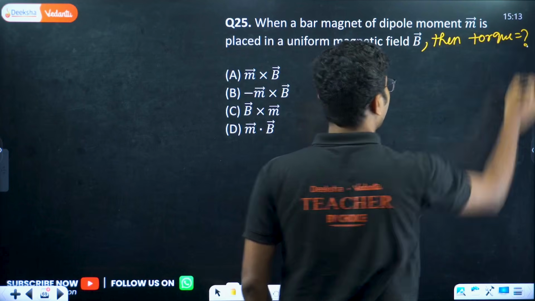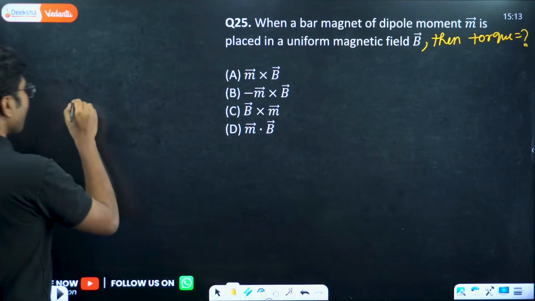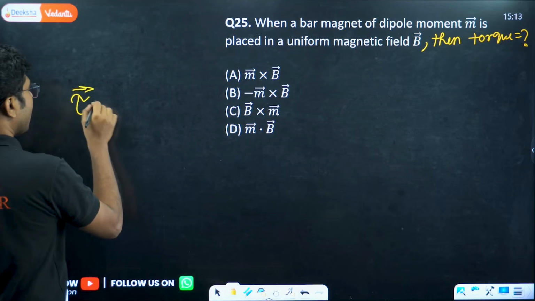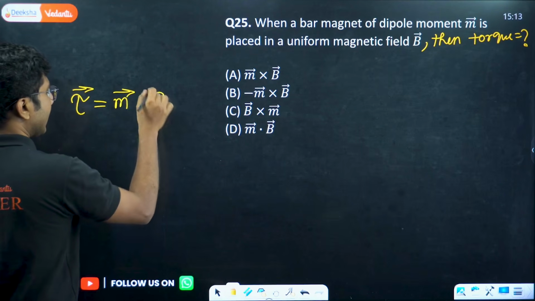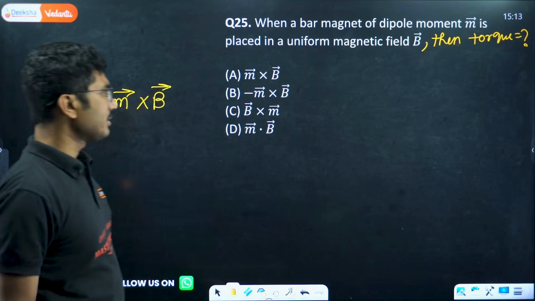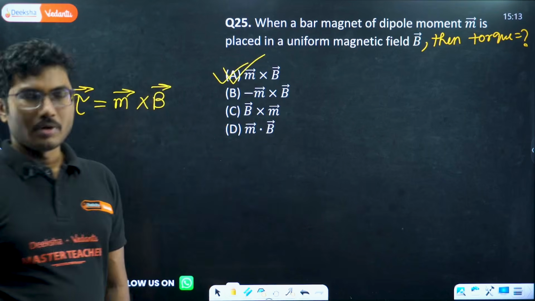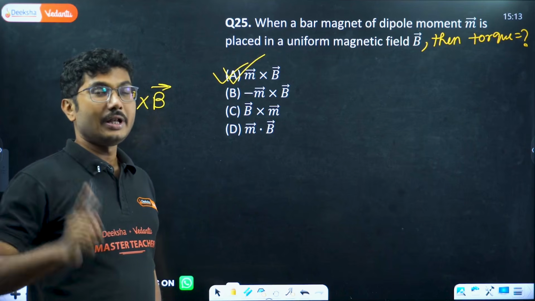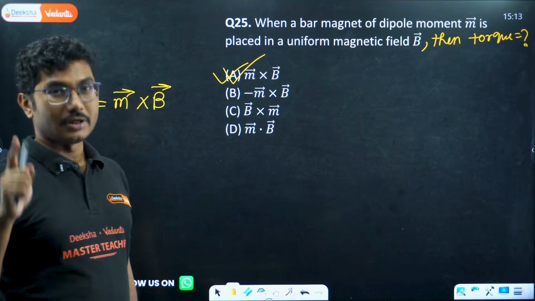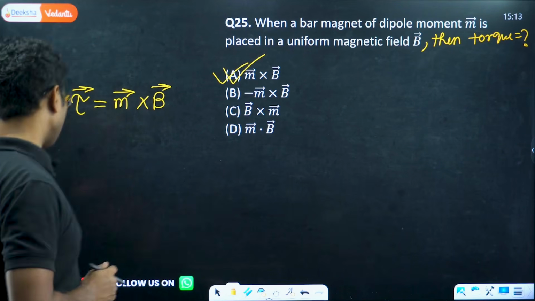Remember, torque acting on a magnetic dipole is given by M cross B. It is M cross B, not B cross M. So the correct answer is M cross B. Minus M dot B is the potential energy, and M cross B is the torque, not minus M cross B, not B cross M. So be careful about that.